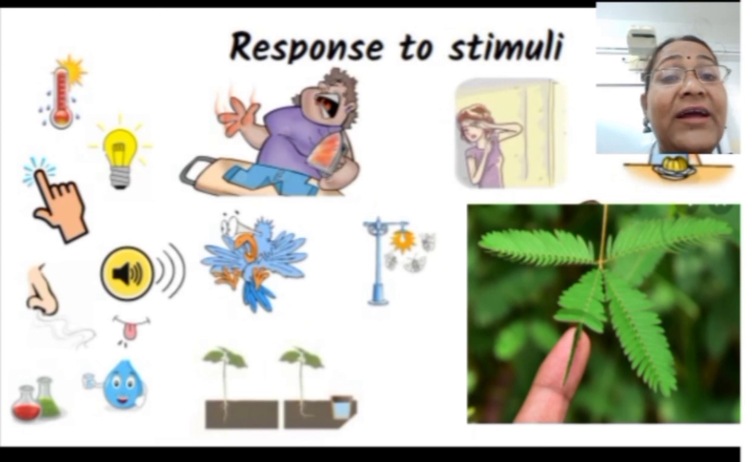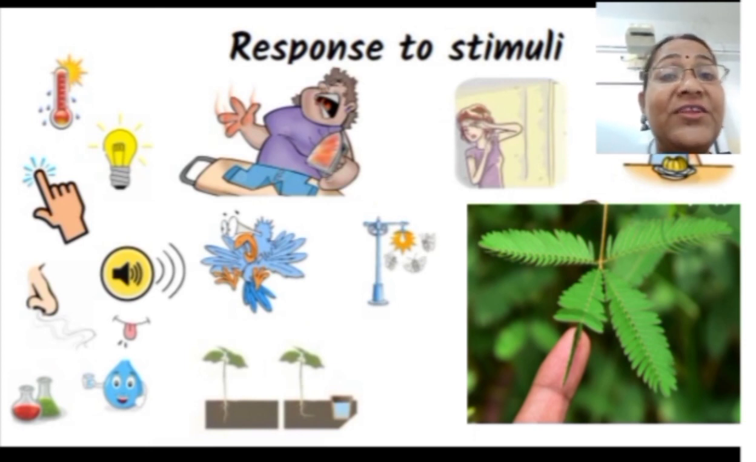Plants also respond to the changes surrounding them. In other words, we can say that plants also respond to stimuli. Plants respond to stimuli such as touch, sunlight, gravity, water and chemicals. This will become clear from the following example.